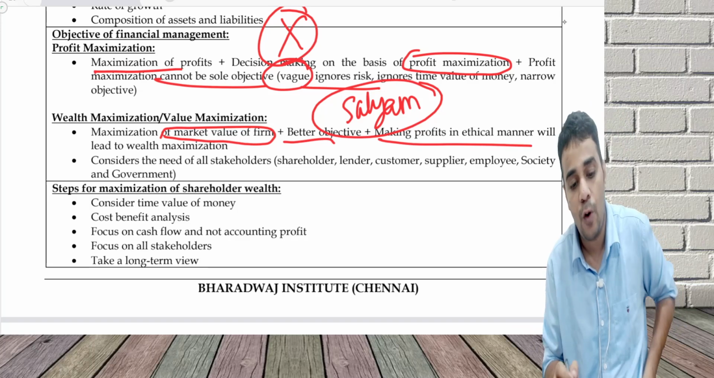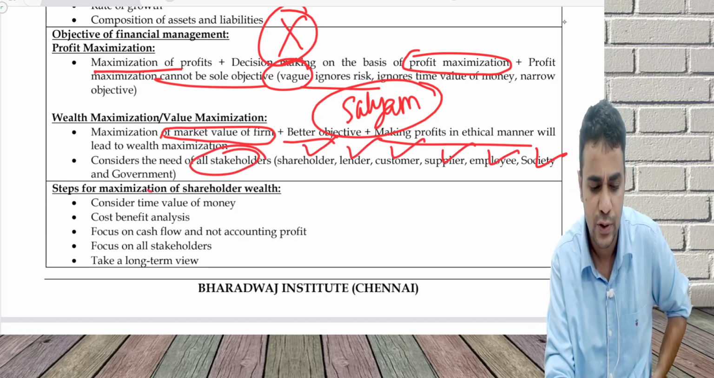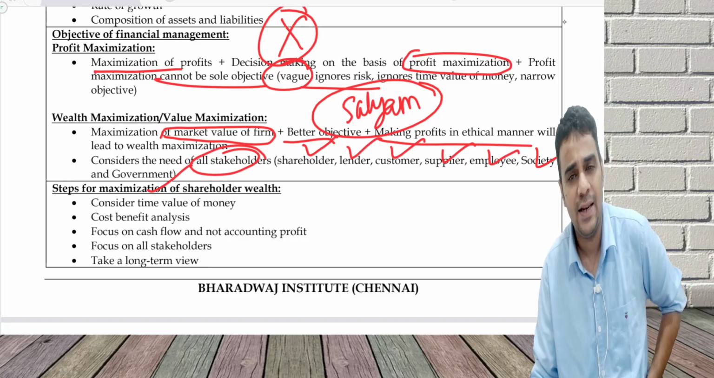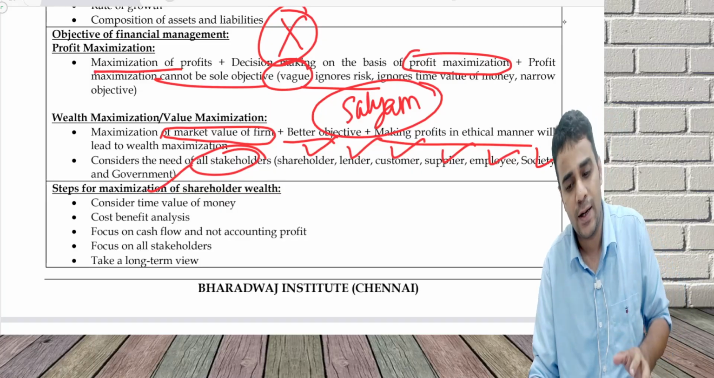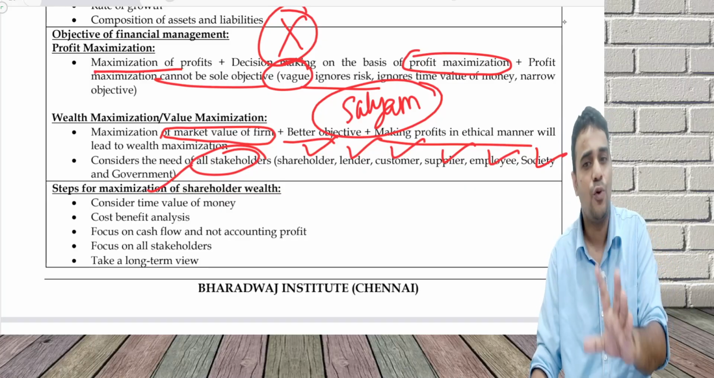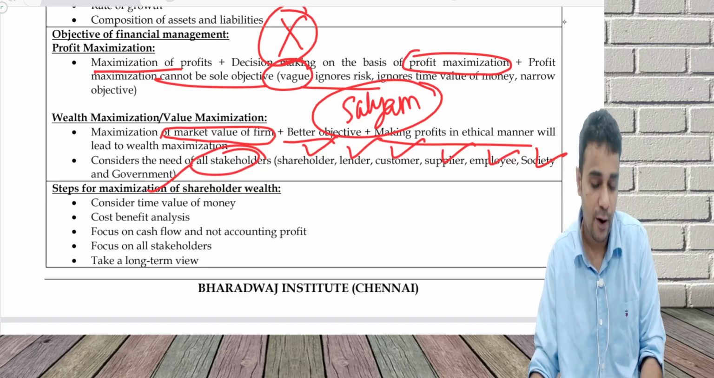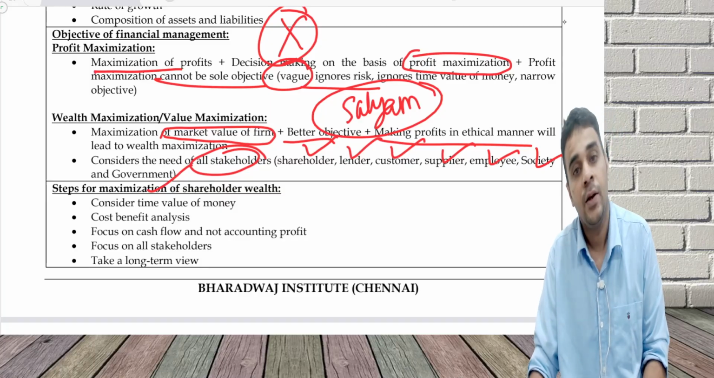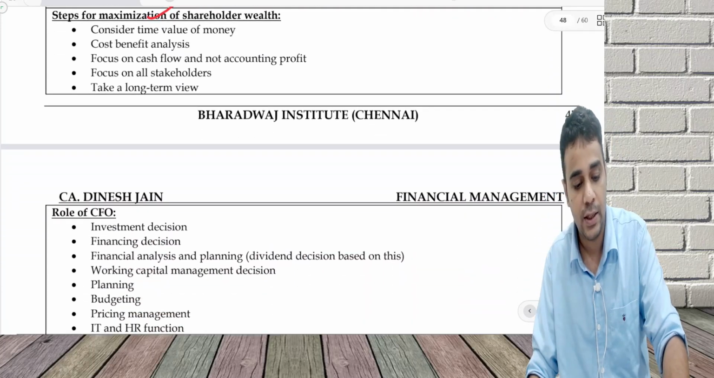Here you take care of all the stakeholders. Who are the stakeholders? Shareholder, lender, customer, supplier, employee, society, government. Pay taxes on time, do CSR activity for the society, pay good salaries to your employees, make prompt payment to your supplier, give good quality product to your customer, at an affordable price, make prompt payment to your lender, give good dividends to your shareholder. All of this you will take care of in wealth maximization. In profit maximization, I take care only of the equity shareholder. So that is why wealth maximization is a broader objective and a better objective.